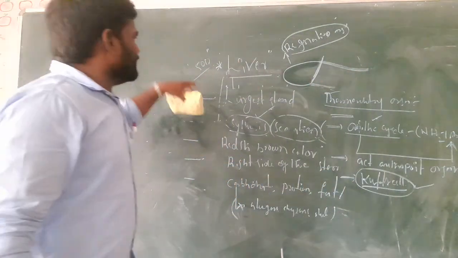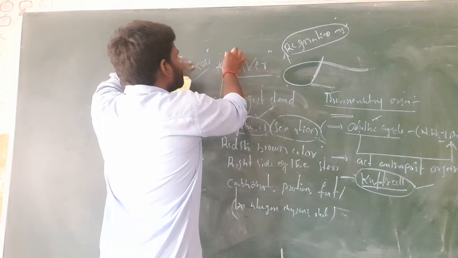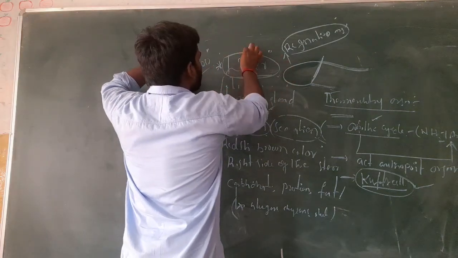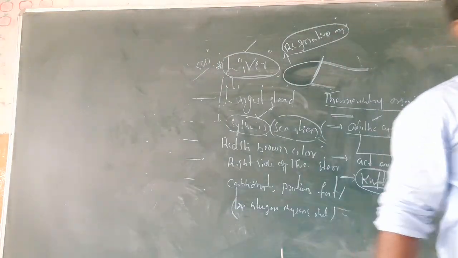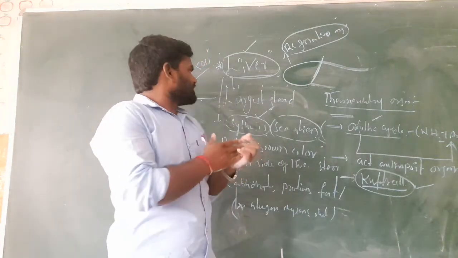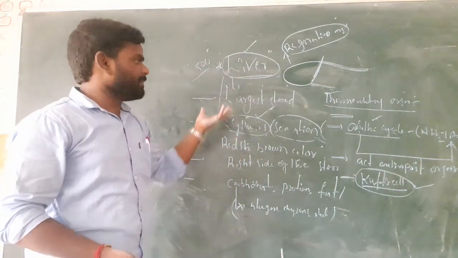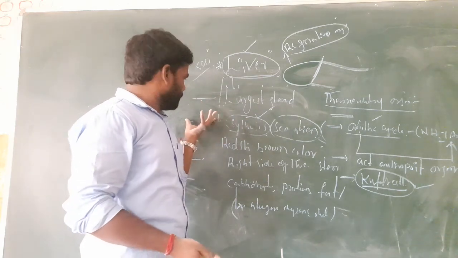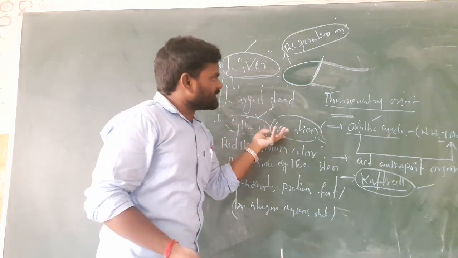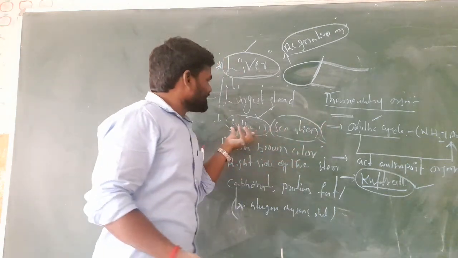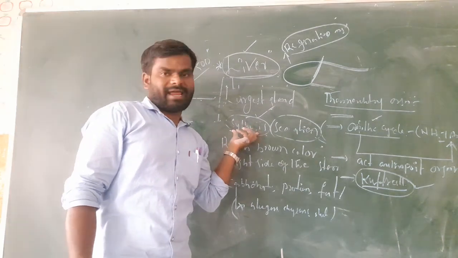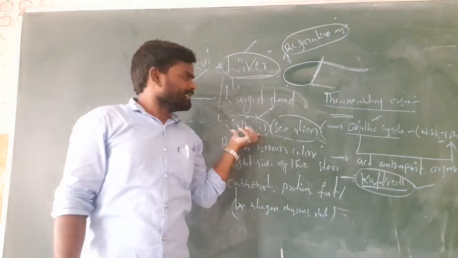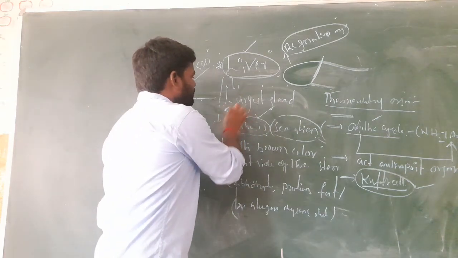So the liver is the largest gland of the human being. This is the function of the liver. There are many functions, but in second year zoology there are 12 functions. First is the largest gland of the human being. Synthesis, secretion and storage. Synthesis of carbohydrates, synthesis of fats, synthesis of proteins. These three functions are involved in synthesis.